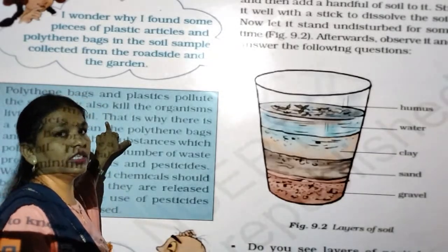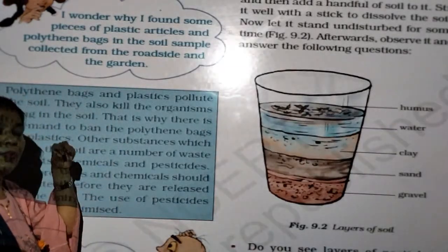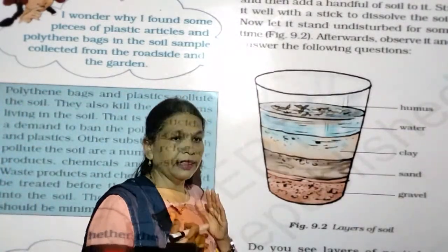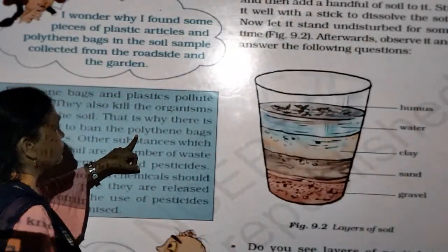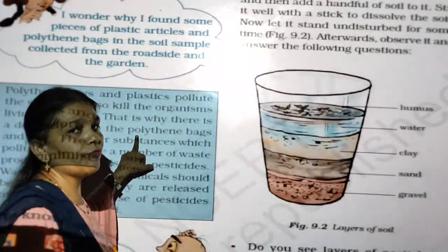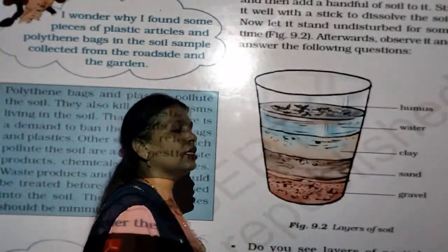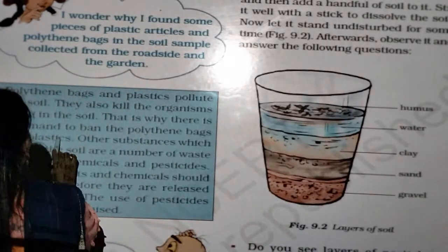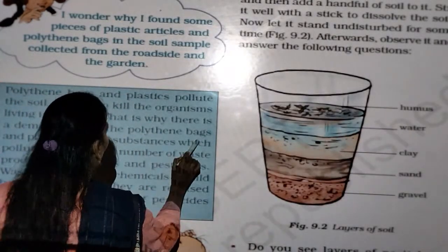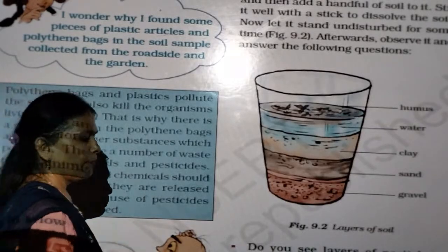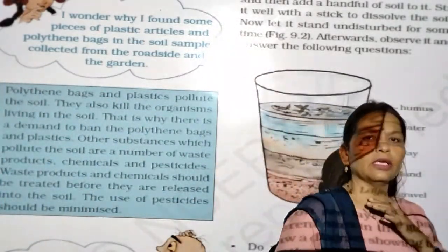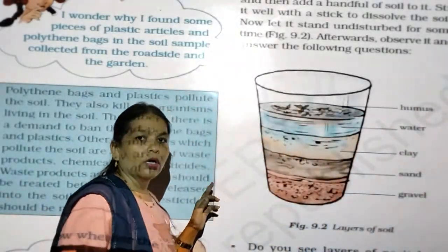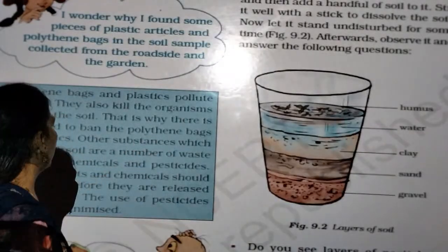It mixes with the soil, this chemical, because whenever a polythene bag mixes with soil, it pollutes the soil. That is why this poisonous material released from the polythene bag kills the microorganisms living in the soil. That is why there is a demand to ban polythene bags and plastic. Within 2-3 years it will be totally banned by the government.